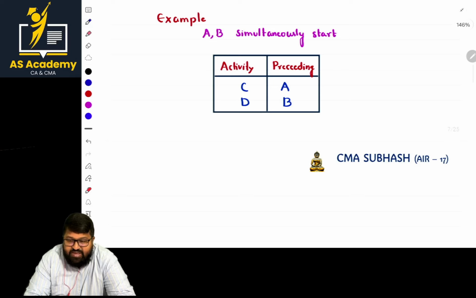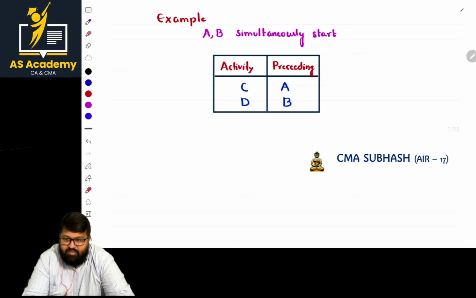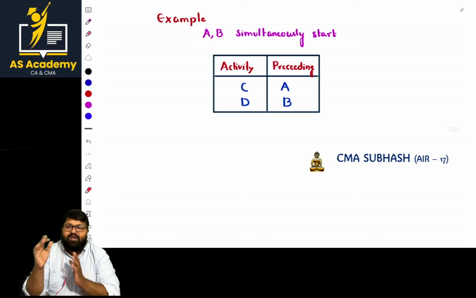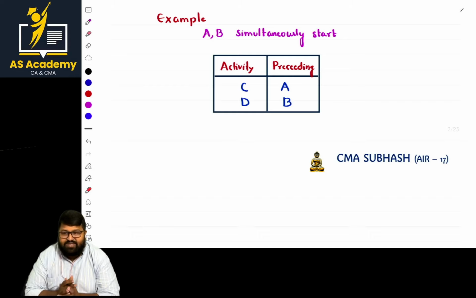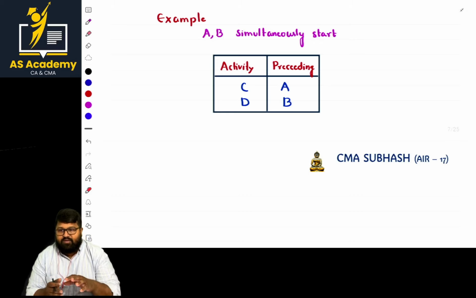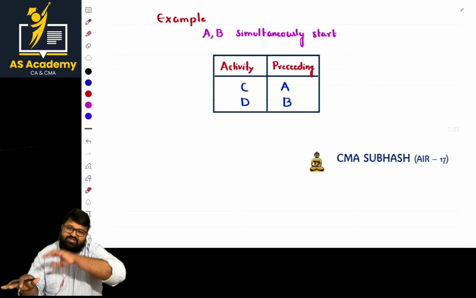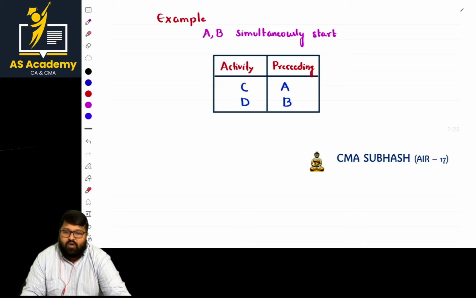Here basically the purpose is clear now. For example, if you are constructing a metro, there can be a number of activities, a number of tasks. These should be represented in the form of arrows, so that an engineer or anyone can get the layout of it: how it starts, how it ends, what can be done parallelly, what can be done simultaneously, and what cannot be done without starting something else. After completion of one event, only then can we start the other activity. This information can be depicted by the layout or network diagram, whatever we are doing.